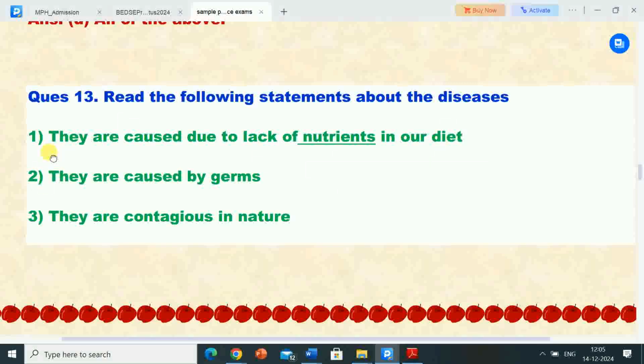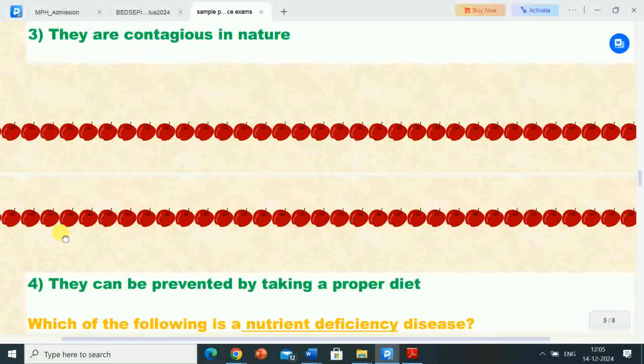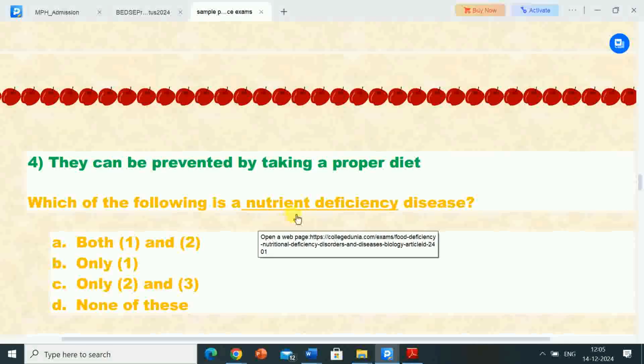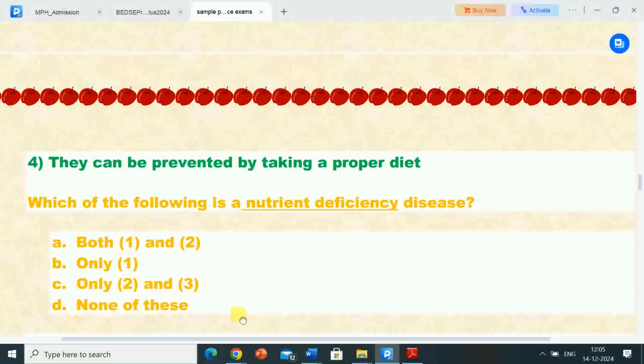Option 1, first statement, they are caused due to lack of nutrients in our diet. Second statement, they are caused by germs. Third, they are contagious in nature. Fourth, they can be prevented by taking a proper diet. Here the question is, which of the following is a nutrient deficiency disease? Options are A, both 1 and second, B, only 1, C, only second and third, D, none of these.